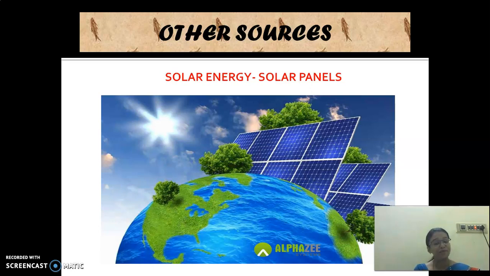There are different types of solar. What are the applications? Do you know, children? Some applications of solar energy. One is the light. Yes or no? From those panels, electricity is created and it is connected to the light and the electrical appliances in our house. And there are solar cookers, solar water heaters, solar room heaters. These are all some other applications of solar energy. Solar cooker: cooking food with the help of solar energy.